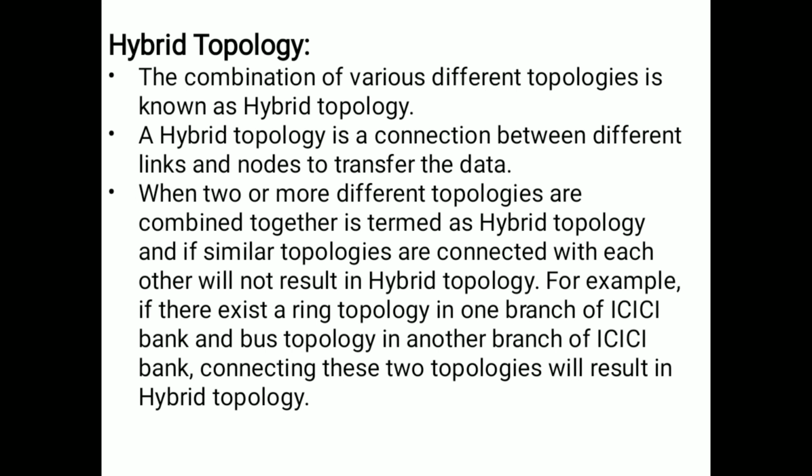And hybrid topology. Hybrid is nothing but a combination of any two topologies. We already know what hybrid is: we are combining any two things. So in topologies, when we combine different types of topologies, we call it hybrid. In hybrid topology, different links and nodes transfer the data. When two or more different topologies are combined together, it is termed a hybrid topology.